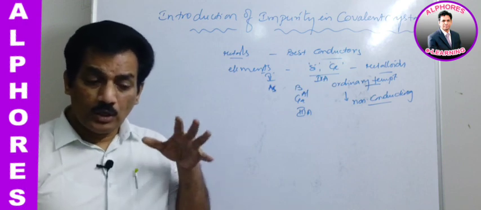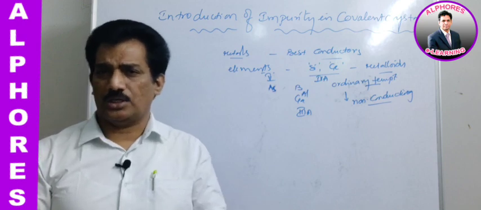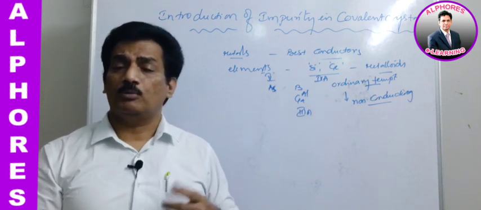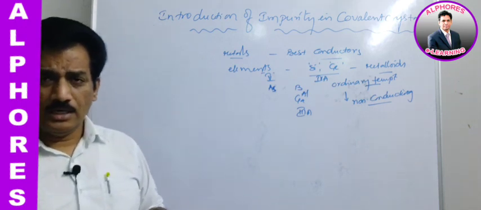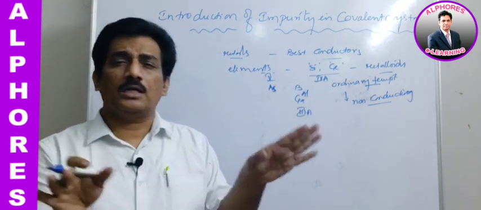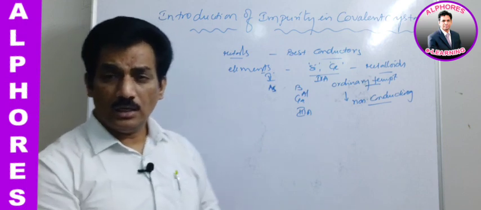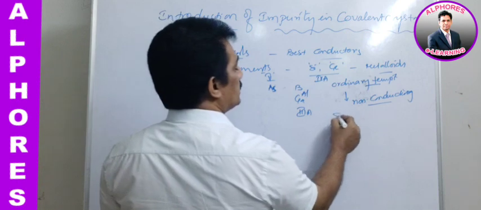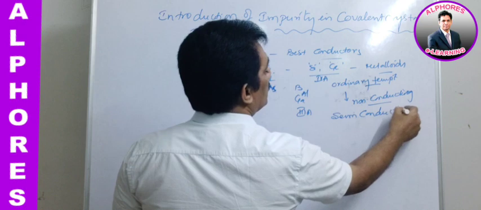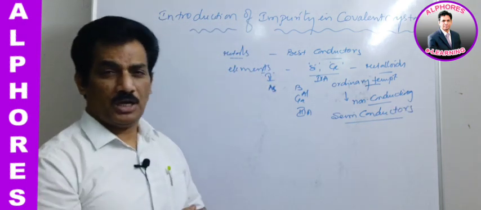For that, if we are doping silicon or germanium crystals with 5th A group arsenic or 3rd A group boron or aluminium, then there are changes in their conducting property. They are now behaving as excellent conductors. That conducting nature is nothing but semiconducting nature. And first of all, we should go for what is the meaning of semiconductor.